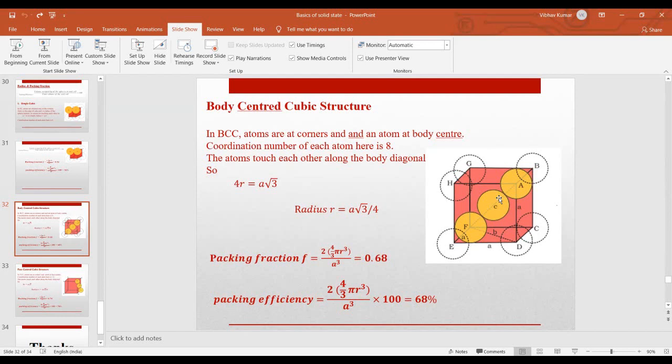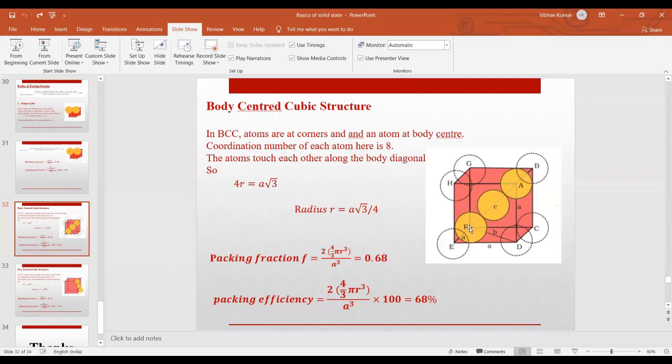If you take this diagonal, this is your corner atom, and at the body center we have another atom. So we can say in this BCC structure, these three atoms are touching each other, and we can calculate the radius.